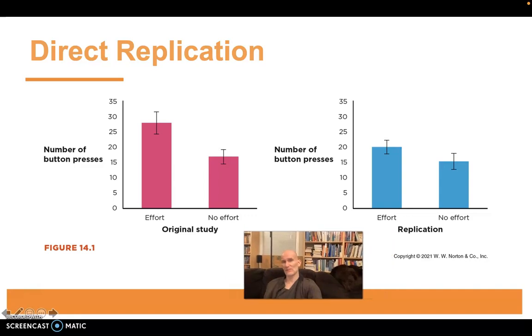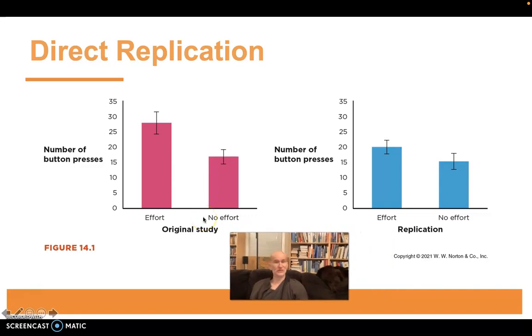In this paper, the researchers immediately tried to replicate their own study to see if it was valid. And these were their results. As you can see, the numbers aren't exactly the same, but the conclusion is the same, in the sense that after babies watched a model put in effort, they pushed the button more times than after babies watched a model put no effort.